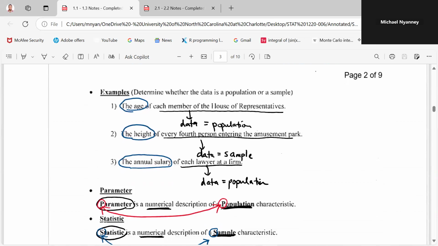Okay, so these are examples for us to determine whether a data is population data or a sample data. So I'll do these examples very fast. So we are getting the age of each member of the House of Representatives. So if you are getting the age of each and every one there, then you are getting a population data. If you want to get the height of every fourth person, so not the height of everyone, then this data is a sample what? Data. And if you want to get the annual salary of each lawyer at a firm, so this is what? A population data. Okay.